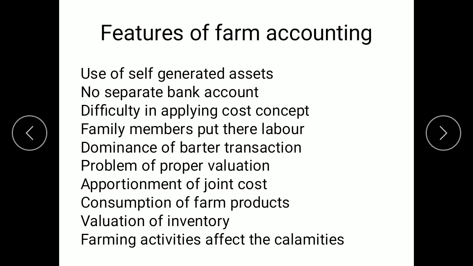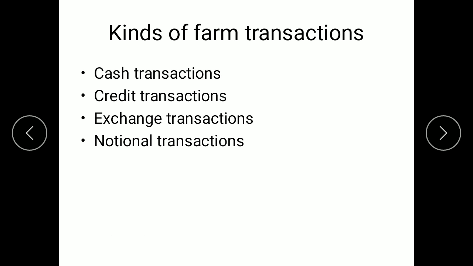Because of this kind of climatic situation and phenomena, farming activities are very much at risk. At the time of these calamities and whatever destruction has happened, we need to maintain all those accounts. These are some of the features of farm accounting.